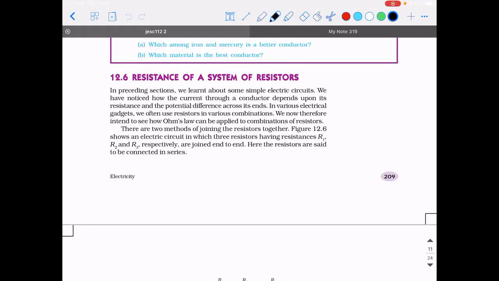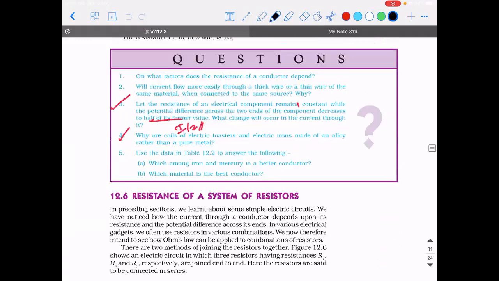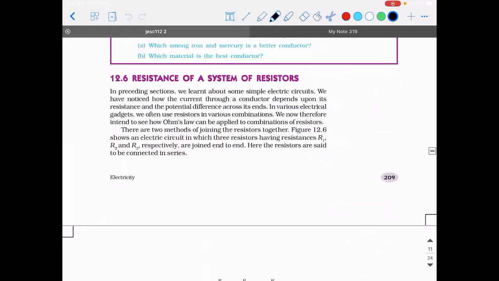Okay. So the next topic of discussion is going to be resistance of a system of resistors. Last class, I introduced a term called resistance. So where did we see the term resistance from? It came from the concept of Ohm's law. I hope you guys remember this. So what does Ohm's law state, guys? Durlabh, can you state?